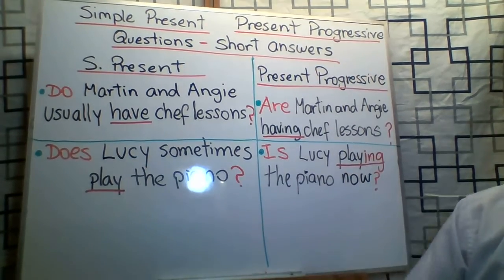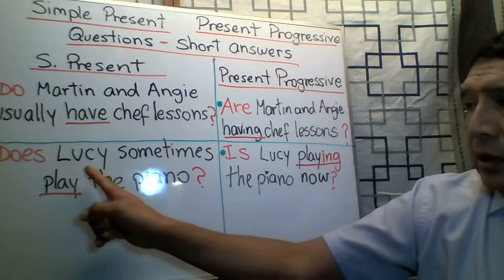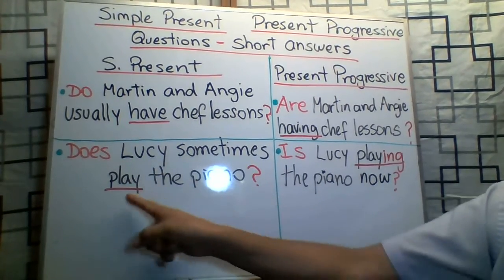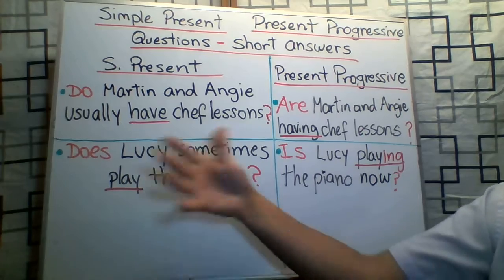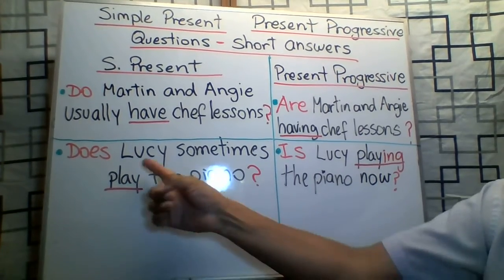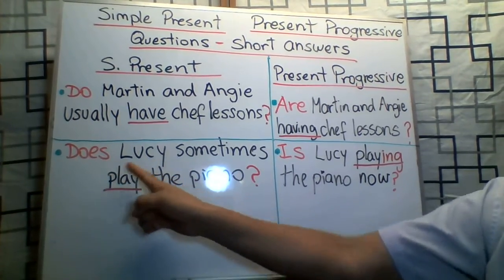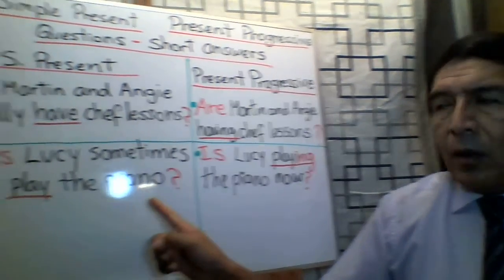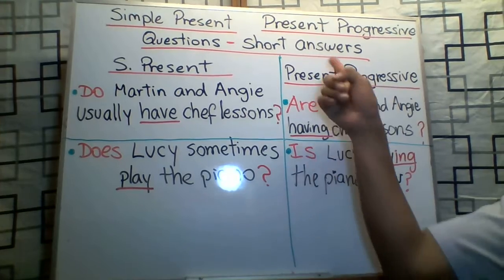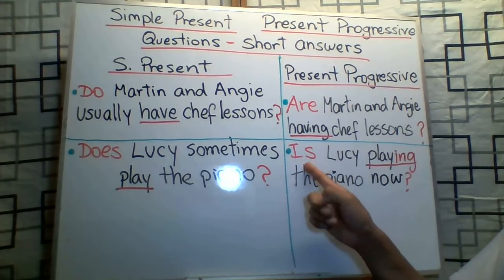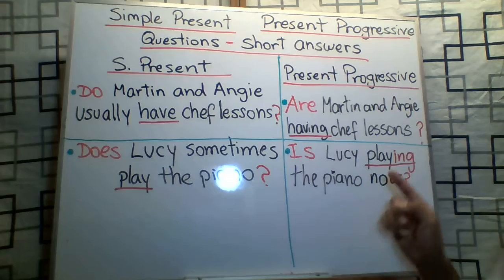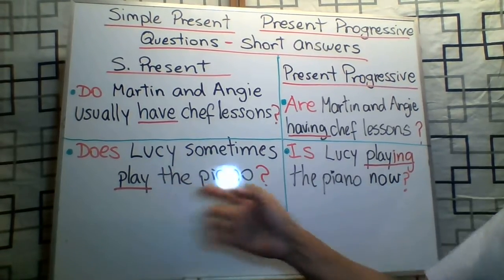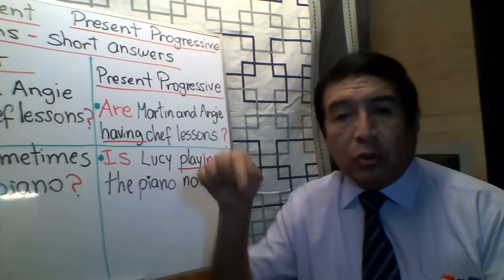Look at the other example. Let's talk about Lucy. Does Lucy sometimes play the piano? So this is the habit or the routine for Lucy. The question is, does Lucy sometimes play the piano? What's the difference with a question in the present progressive? Is Lucy playing the piano now, in this moment? So this is a routine, this is a habit, and this is the action that Lucy is doing in this moment.